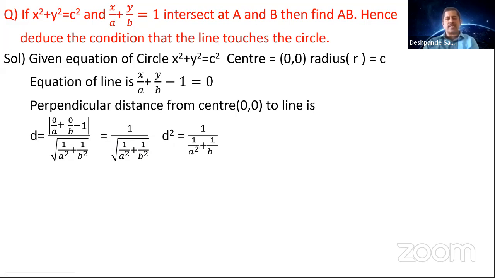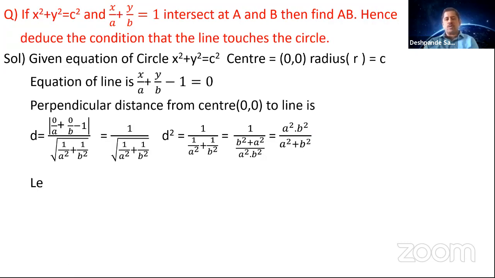So what is the condition here? You have to show that it is intersecting. So you can take the LCM here. a square b square is the LCM in the denominator. You can write it as b square plus a square, so 1 by (b square plus a square by a square b square). So this a square b square can go to the numerator, and you write a square b square by a square plus b square. So the value of d you got as d square is a square b square by a square plus b square.